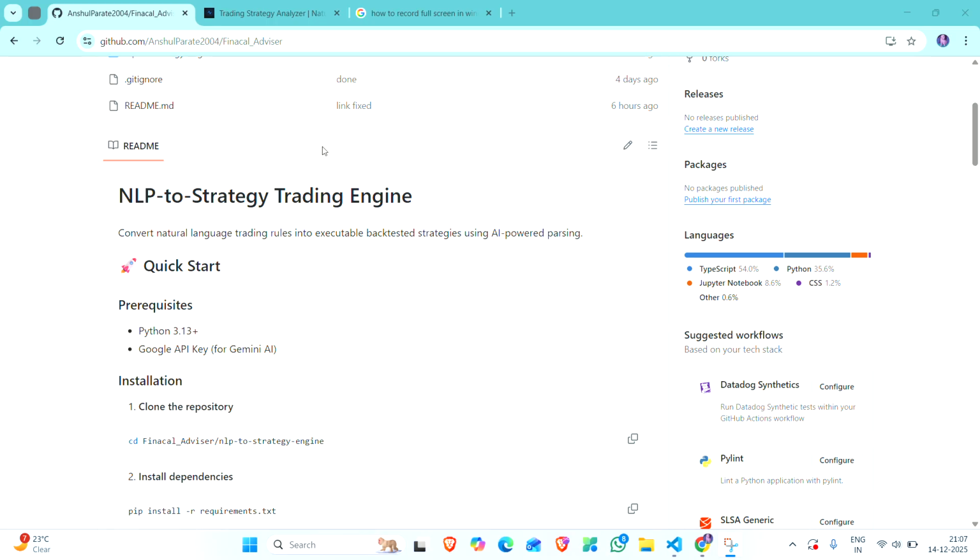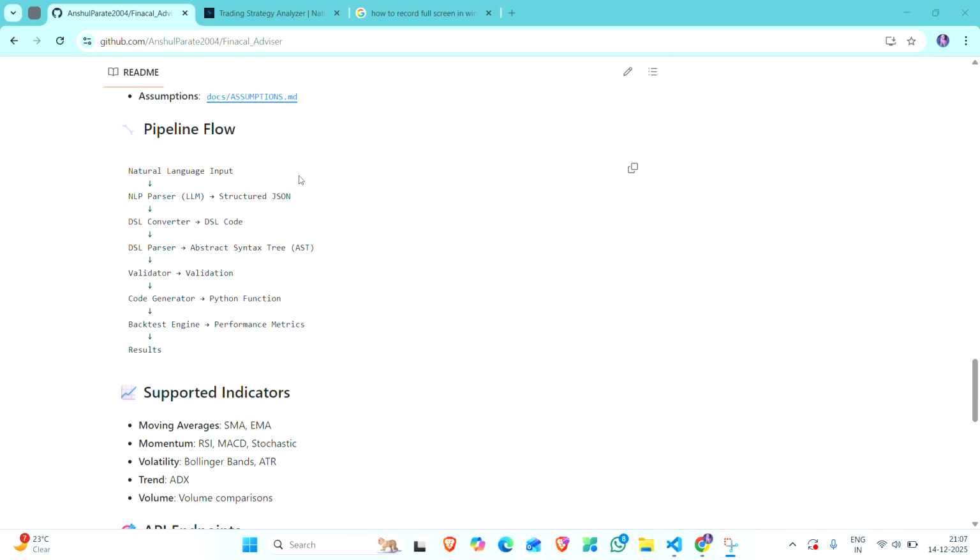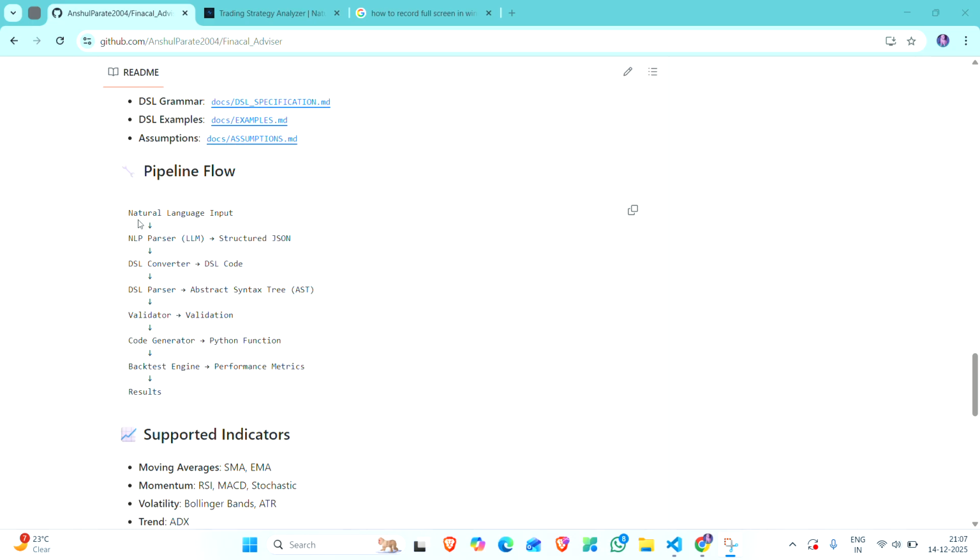I have made this AI-powered parsing for financial trading rules and executable strategies. Let me walk you through it. When we put in a natural language input, it is parsed by an LLM and we get a structured JSON.